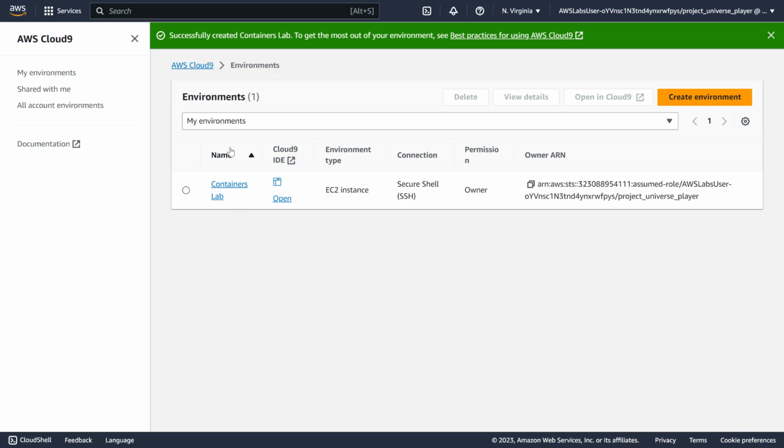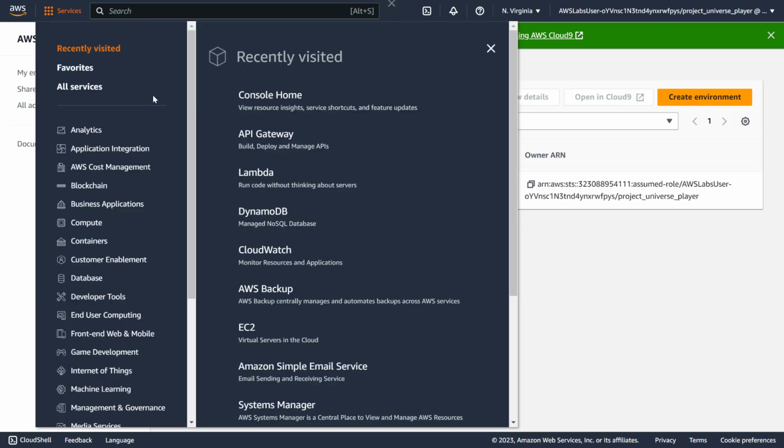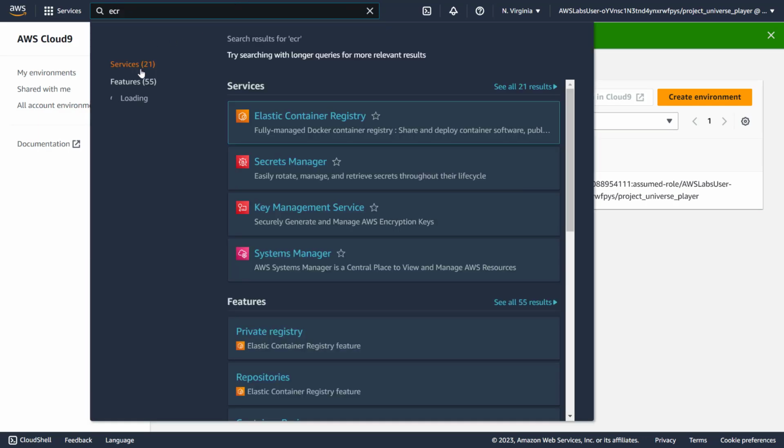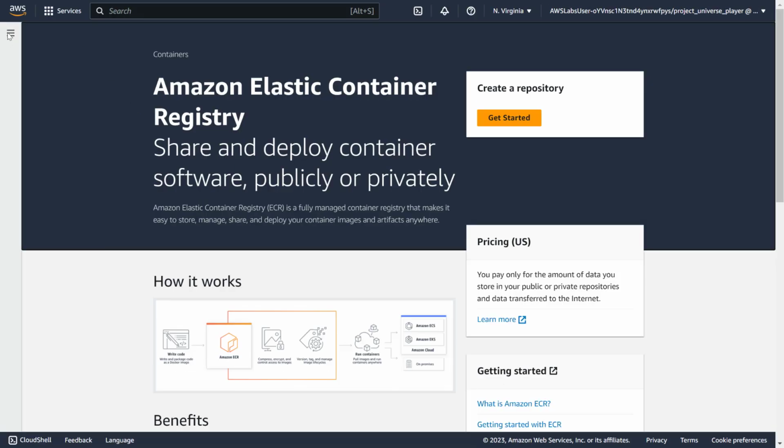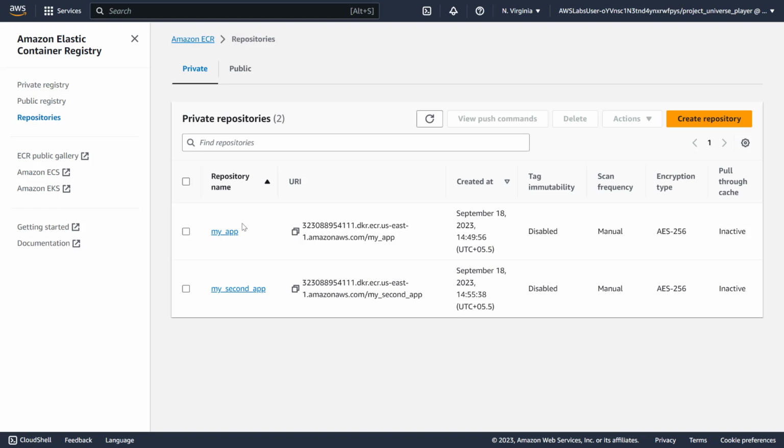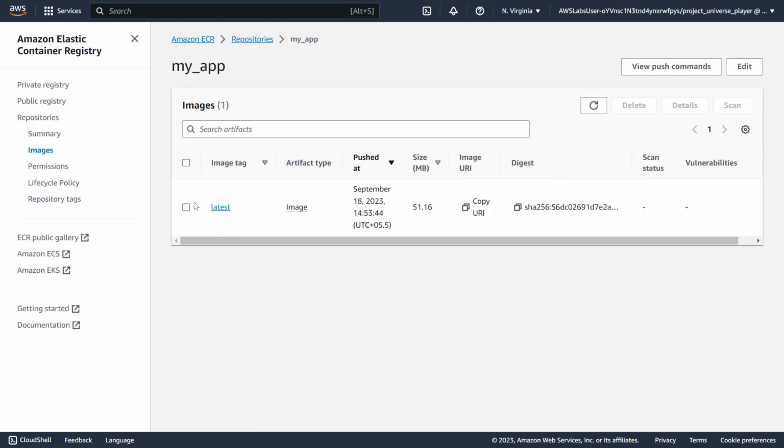Now they told us to go to ECR. And then once we are here, in repositories, as you can see, we have both our apps or repositories, my app, and we have the latest image.